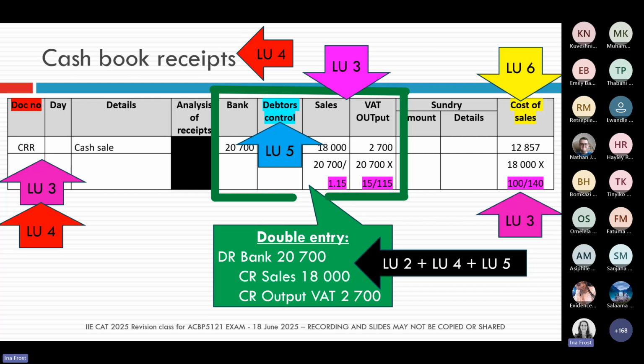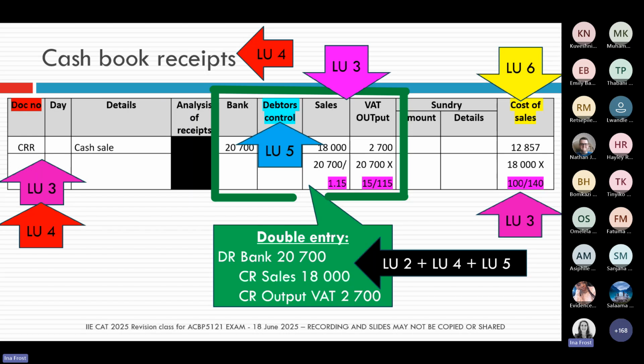And then at the end, I need to post this cash book to the general ledger. And to be able to do that, I need to draw on my learning unit 2, 4 and 5 knowledge.